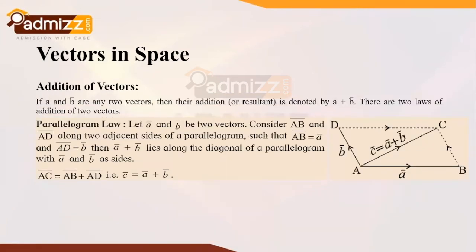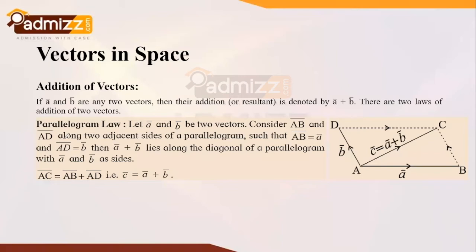Proceeding ahead further with the addition of vectors, let's say that if A bar and B bar are any two vectors, then the addition, or we can also refer to it as the resultant, is denoted by A bar plus B bar. There are two laws which govern this addition of two vectors. The first law is the parallelogram law, which we are studying right at this moment, and the second law, which we'll be studying further, is the triangular law. So we'll study both the laws one by one.